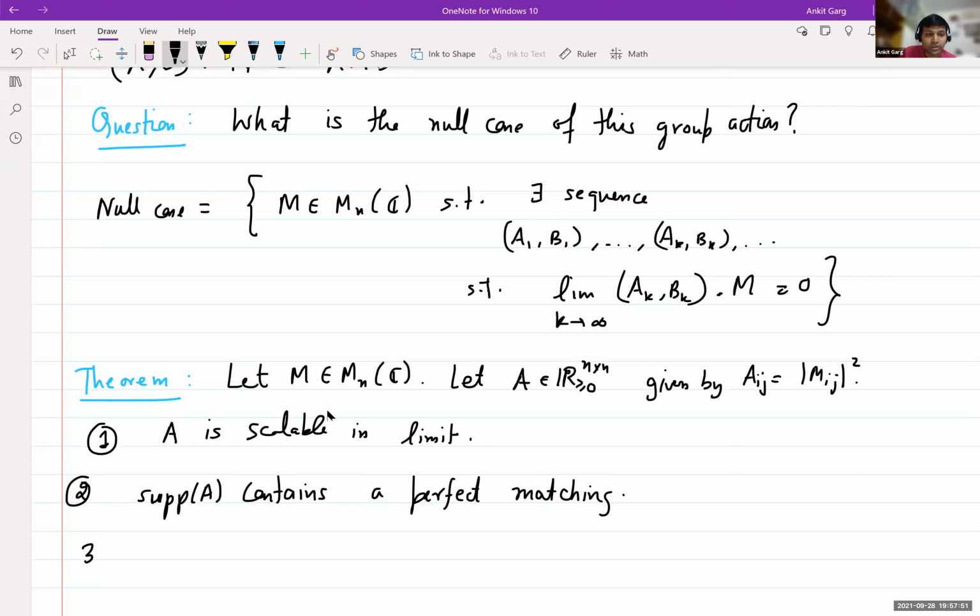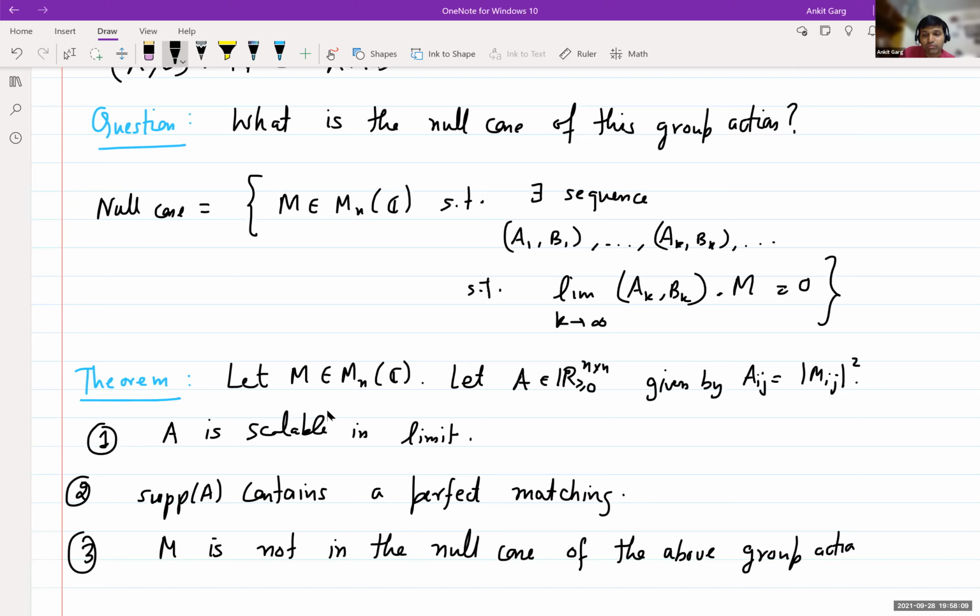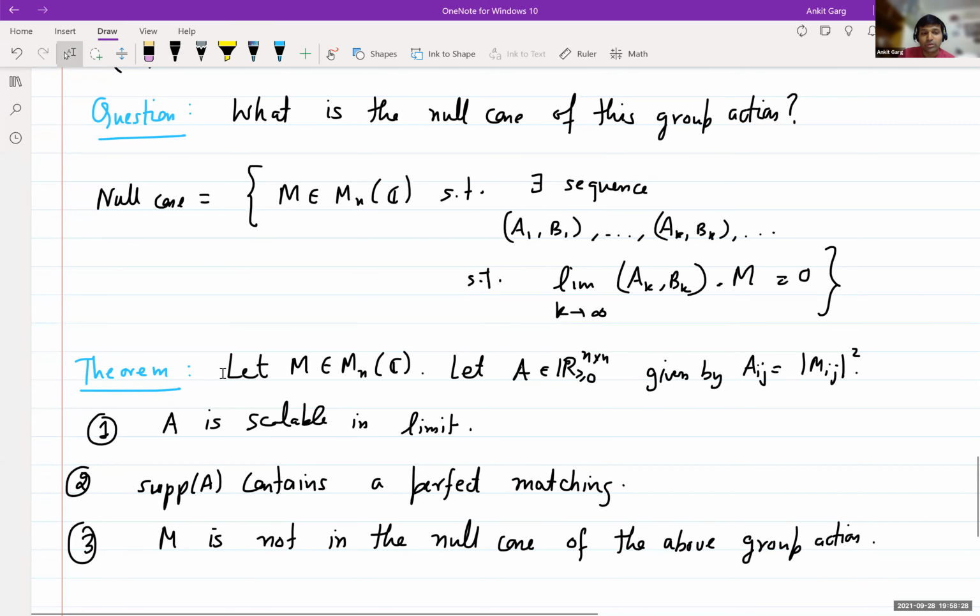And the third point now is that M is not in the null cone of the above group H. Yeah, so this is the connection of this problem to invariant theory. Basically, it's the null cone problem for a very specific and simple torus action. Okay, questions?